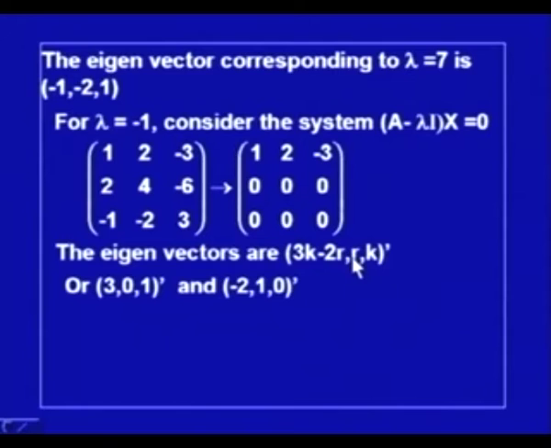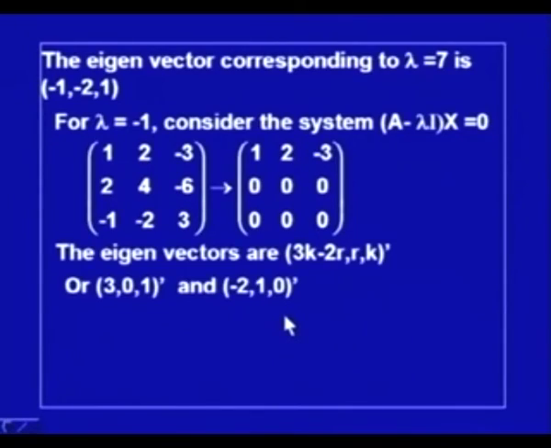So, if I write down r is equal to 0, then the eigenvector will be 3, 0, 1, and when I independently assign 0 to the arbitrary constant k, then -2, 1, 0 will be an eigenvector. And since I can assign these two values independent of each other, we can say that these two are independent eigenvectors. So, corresponding to lambda is equal to -1, we could obtain two independent eigenvectors.